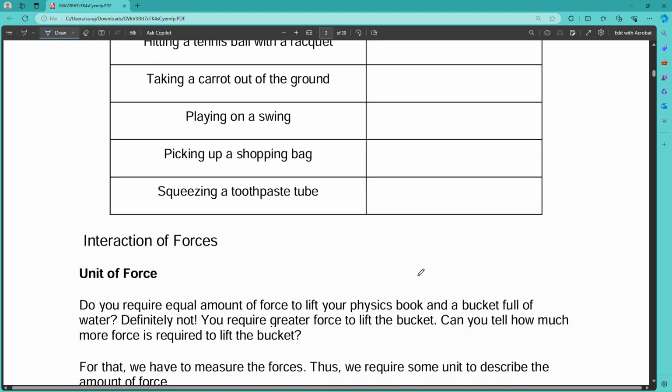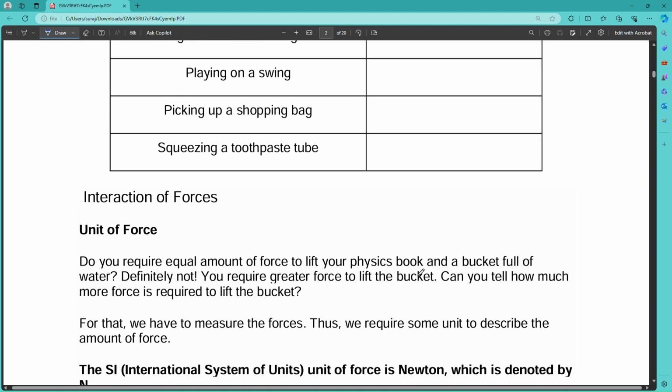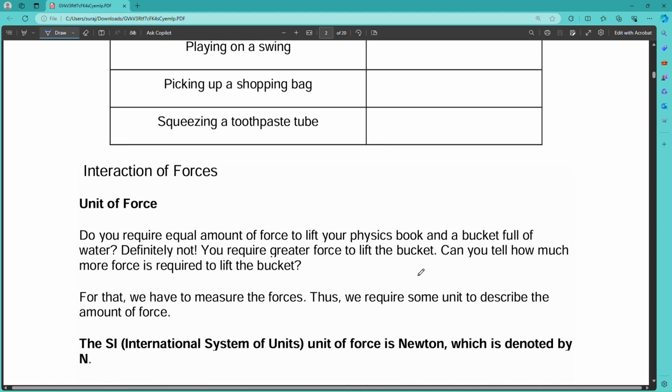There are interactions of forces. First, you should know that force may be defined as two types, one is contact force and another is non-contact force. Contact force is when two bodies contact each other and experience the force. In some cases, without contact also we can experience the force, that is non-contact force.